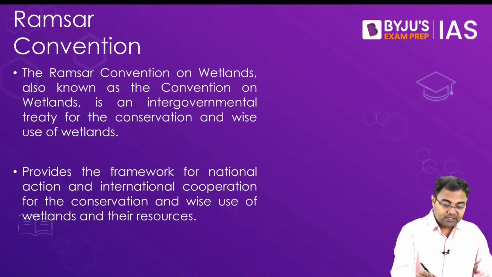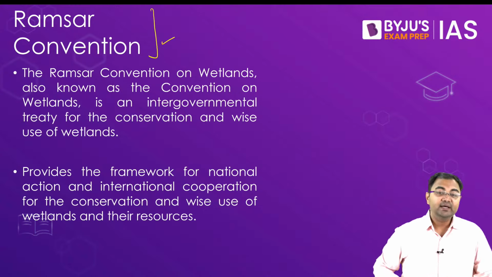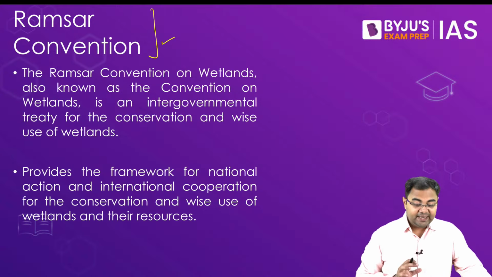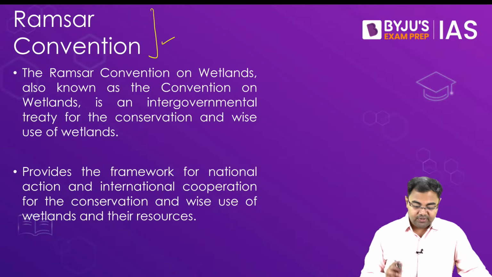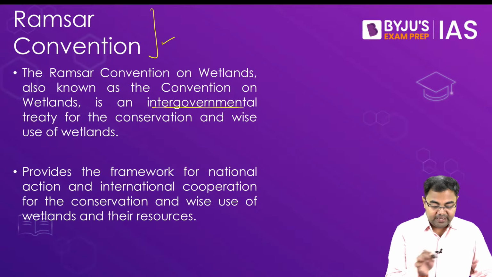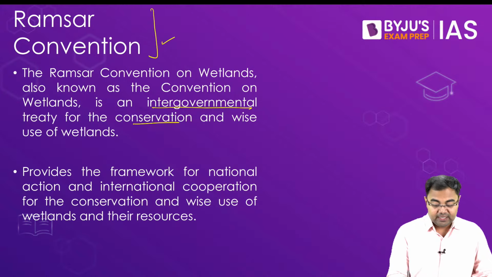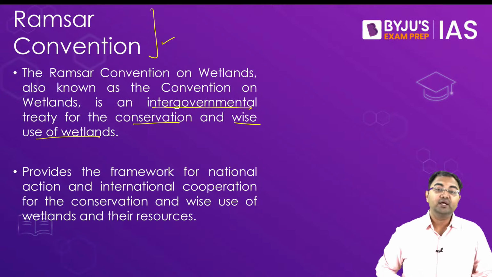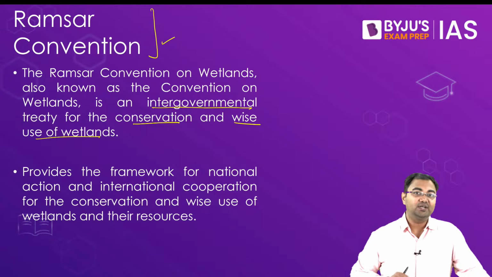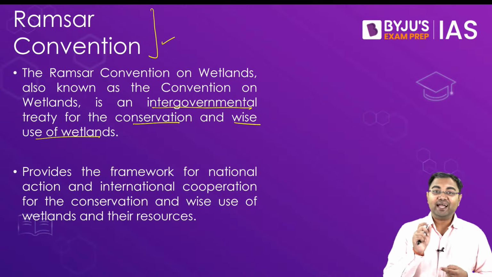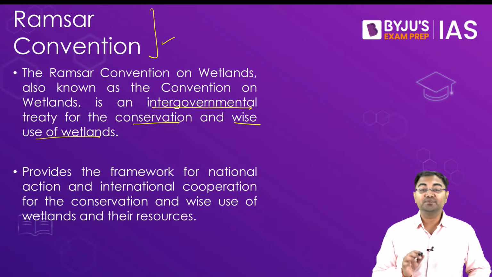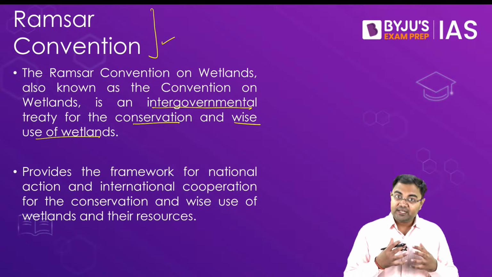The concept of a Ramsar site comes from something called the Ramsar Convention. What exactly do we mean by the Ramsar Convention? It is an intergovernmental treaty for conservation and wise use of wetlands. Two important terms: conservation and wise use. This is very crucial when it comes to wetlands.